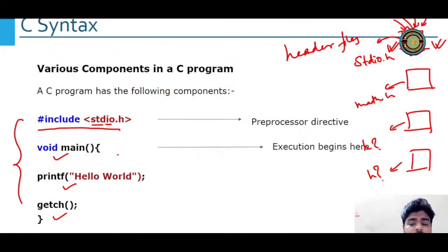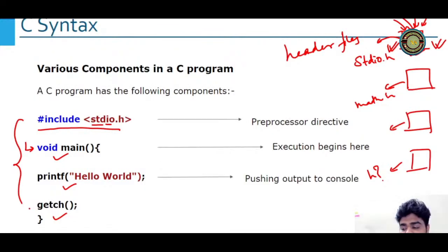Okay, what is this void main? This is where the execution begins. That means this is the heart of the program. Like our heart pumps the blood, and that is why we are alive. So void main also does the same thing, and execution starts from here. We have the printf hello world, that is for printing, so it prints out hello world in the console. And then getch, let me tell you what it is.